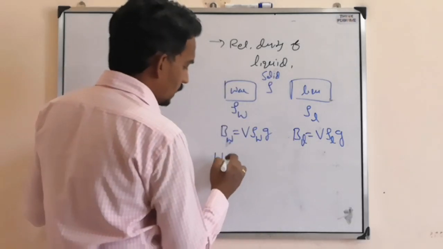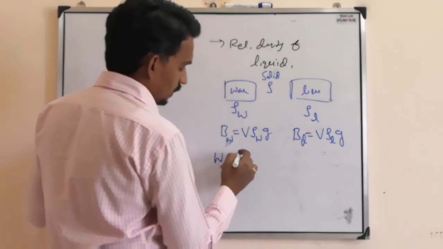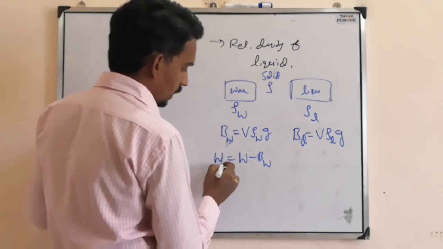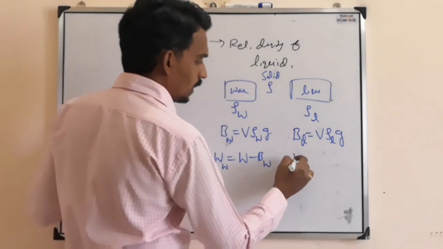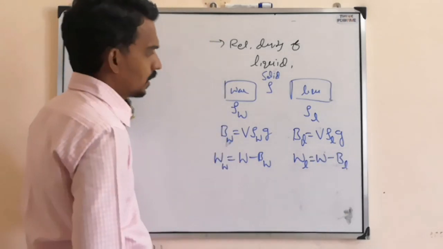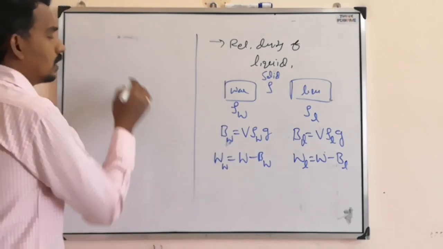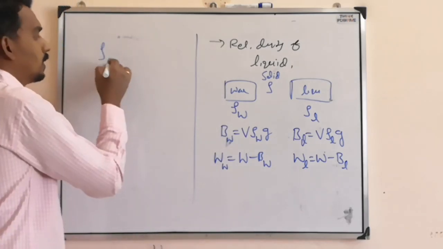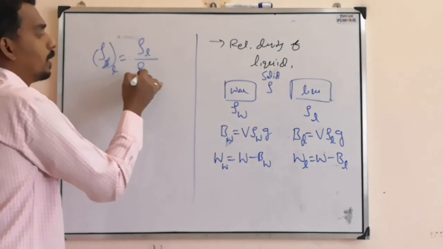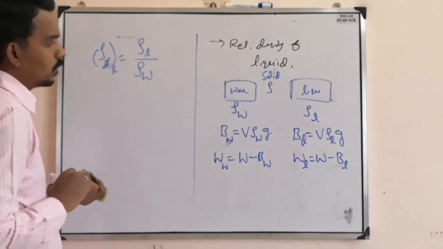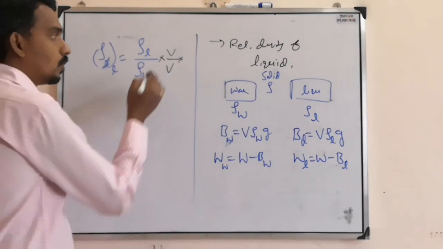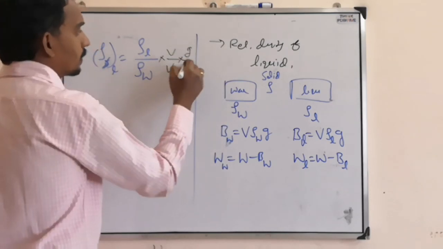Now here apparent weight in water is true weight minus BW. Here apparent weight in liquid is true weight minus buoyancy in liquid. Now we want relative density of liquid, that means density of liquid by density of water. So I will multiply with V, the volume of solid, and g.